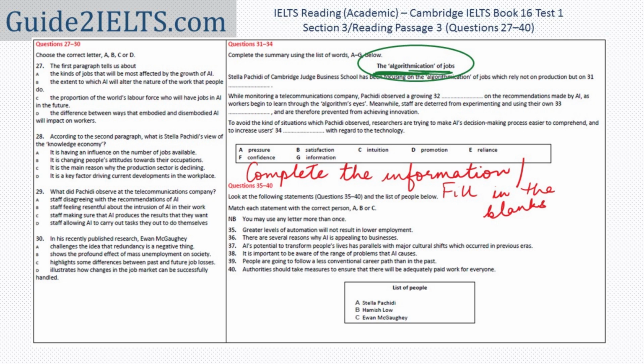This term, algorithmication, I've never heard of, and it is anyway in inverted commas. A word in inverted commas usually works the same as proper nouns work when we are looking for answers, because usually there won't be a synonym for this. We would find the word as it is in the passage, and most probably at least once in the passage we'll find this word in inverted commas. It's not a word I've ever heard of.